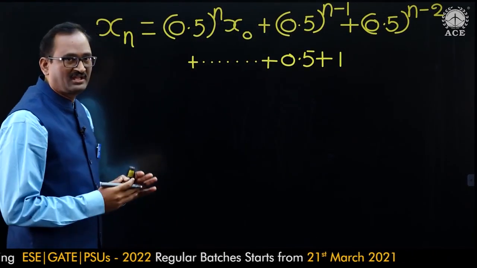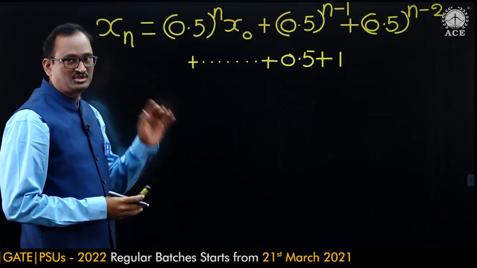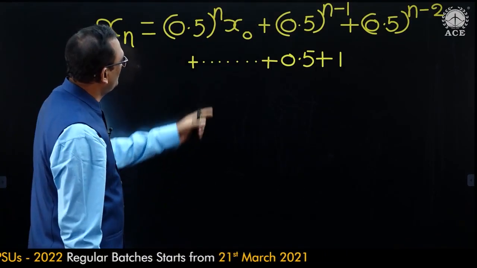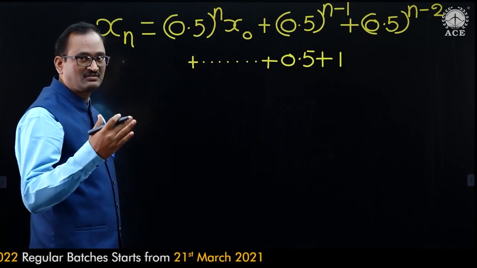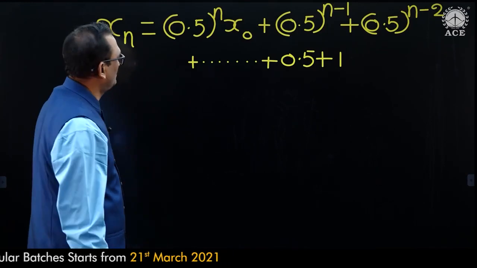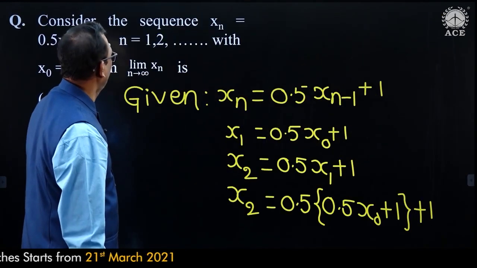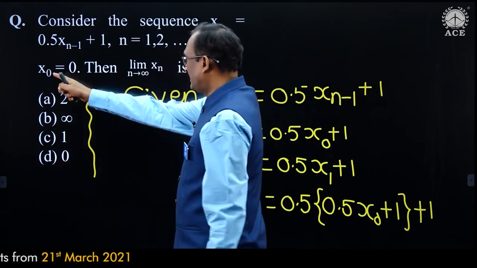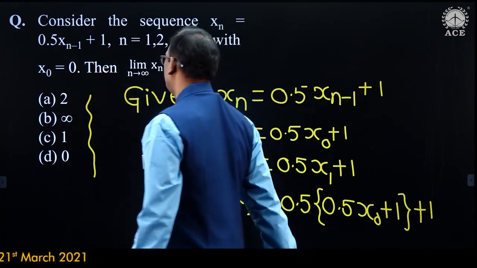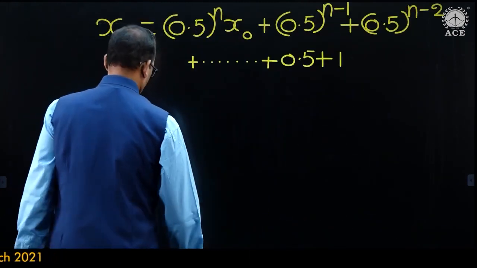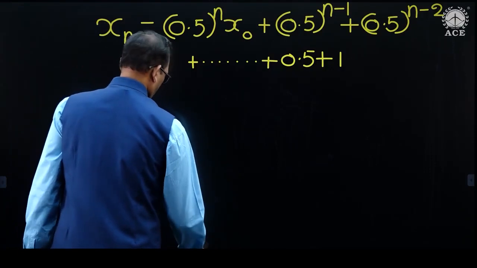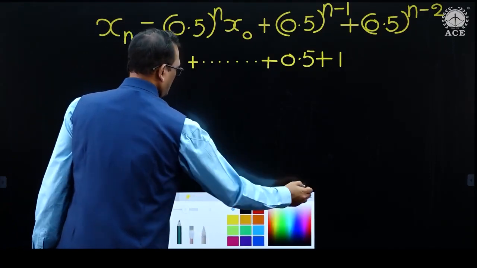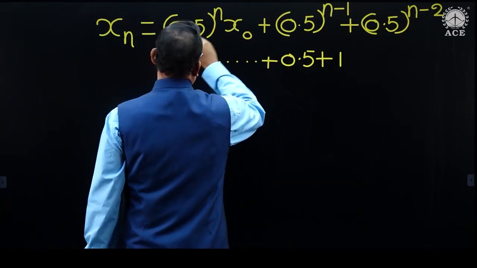Now let us take limit n tends to infinity on both sides. Before that, the x naught value was already given to be 0. So this part is 0.